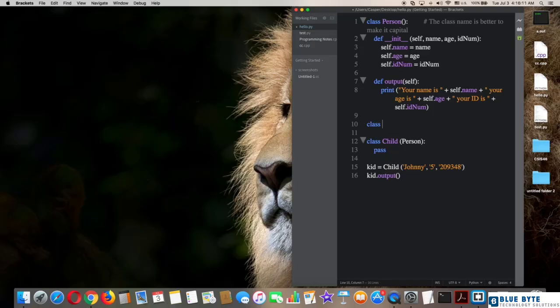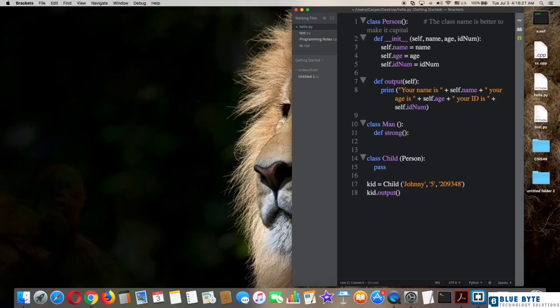Class man parenthesis colon. Define a function called strong, def strong parenthesis self colon. Then print a string, men are strong. Now, kid object will inherit these features.